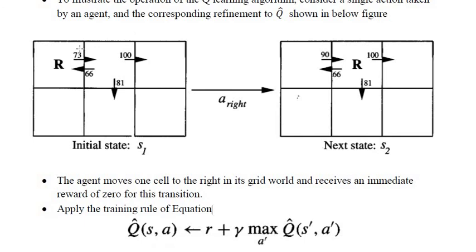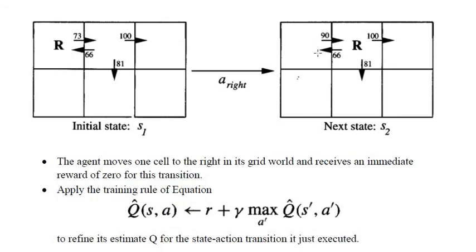But this one is actually 73 in the initial state. Now it has been changed to 90. That means we are increasing it by 17, because we are moving towards the right direction. So for this move, we are adding up a 17 reward. If we want to move towards the right, 17 reward value has been added to this first 73. So then it becomes 90.